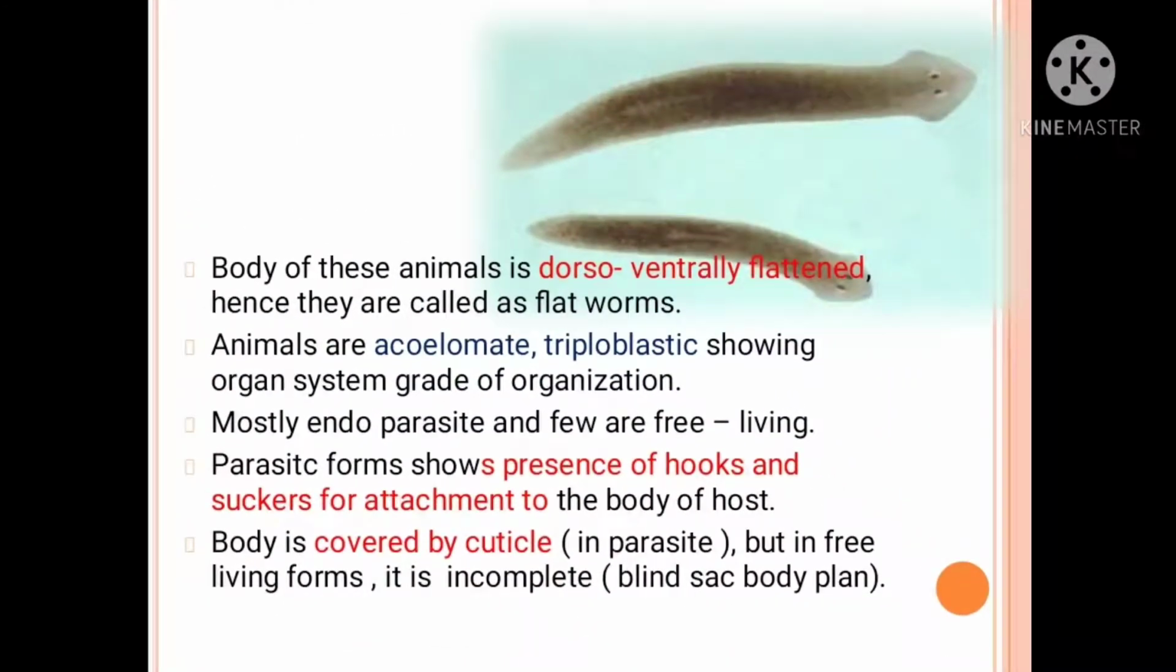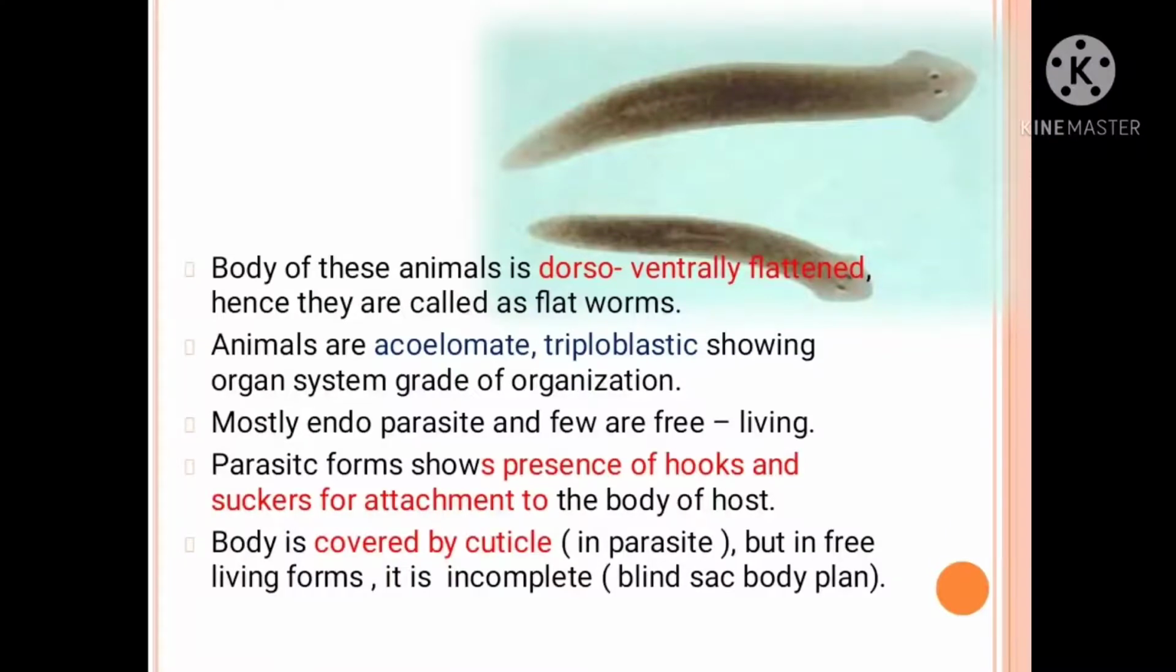Body of this animal is dorso-ventrally flattened. What is the structure like? It is the same as a leaf structure. How is a leaf? Dorso-ventrally flattened. Like that only, these animals are there. So the body of this animal is dorso-ventrally flattened, hence they are called flatworms. Next point, animals are acoelomate, means body cavity is absent. Triploblastic means they are made up of 3 germ layers: ectoderm, endoderm, mesoderm. Then they show the organ system grade of organization.